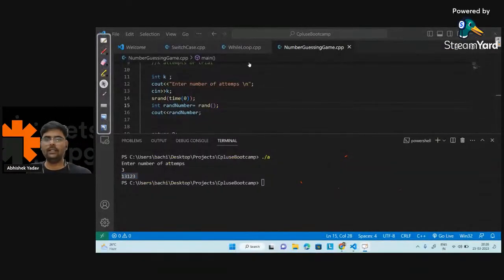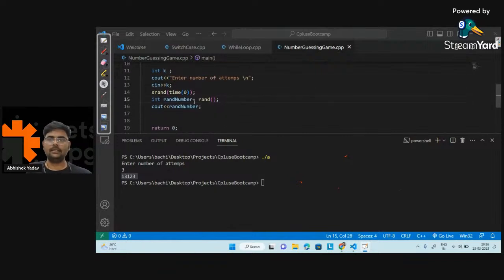Okay, so here let's write that part, that is I am getting a random number and I want a random number between 1 to 100, right? So what I will do here, I will take a modulo with 100, and whatever answer I get, I will add plus 1 to it, right?